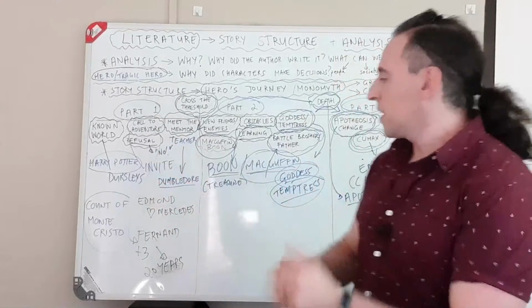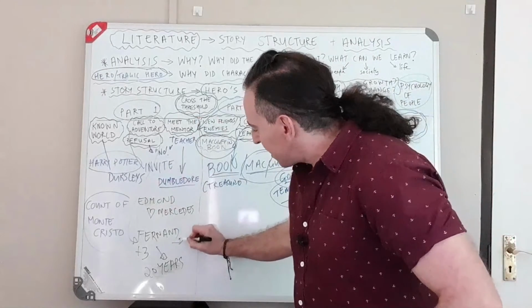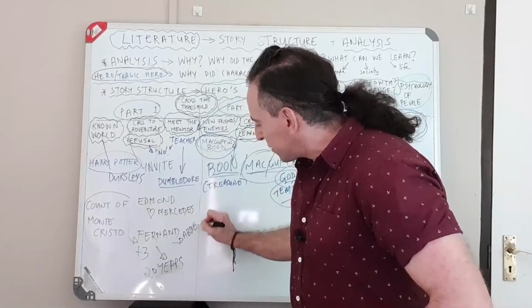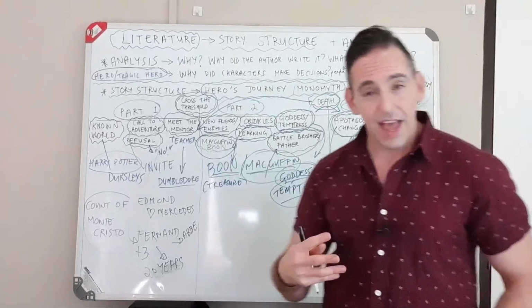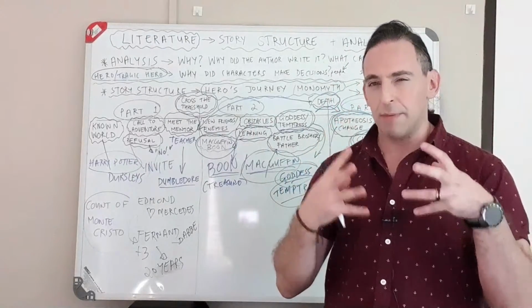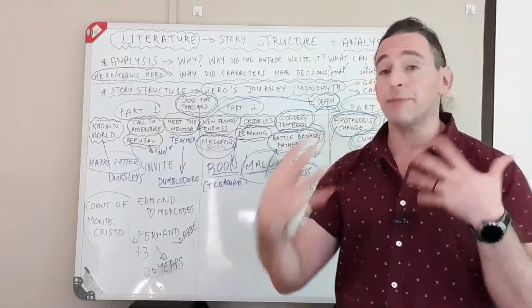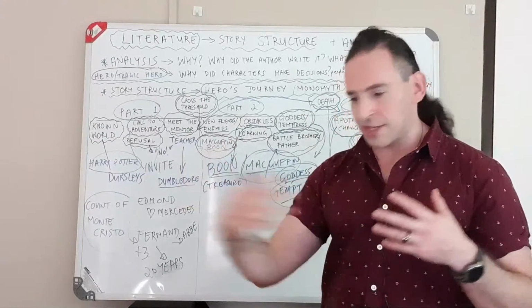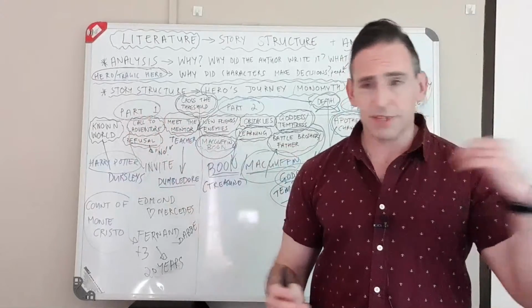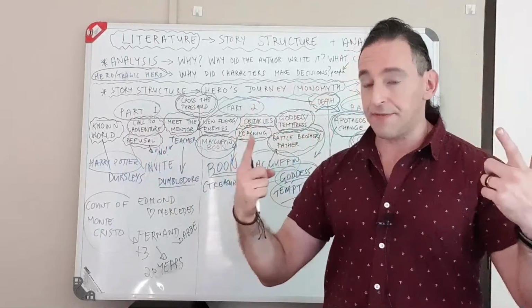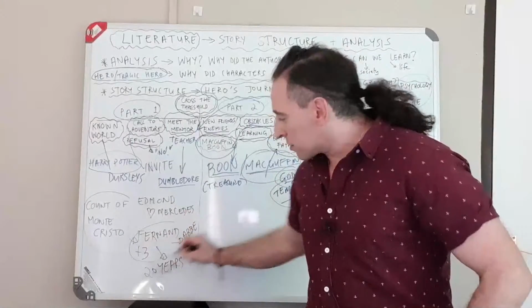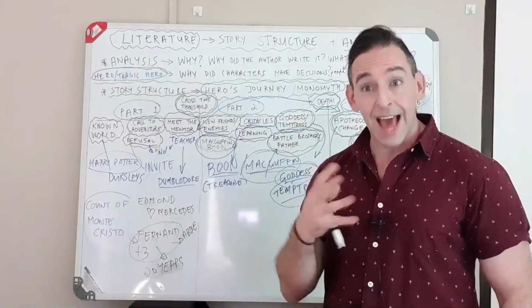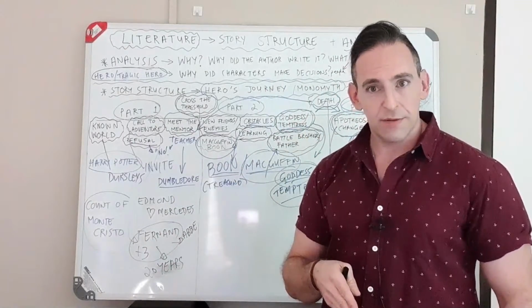And in jail, he meets an old prisoner called the Abbe Faria, and that is his meeting of the mentor. All right. And this guy teaches him everything. He's like the Dumbledore to Edmond, and he teaches him math, and he teaches him science, and he teaches him philosophy and how to think and how to figure out who betrayed him and how he landed in prison for 20 years.